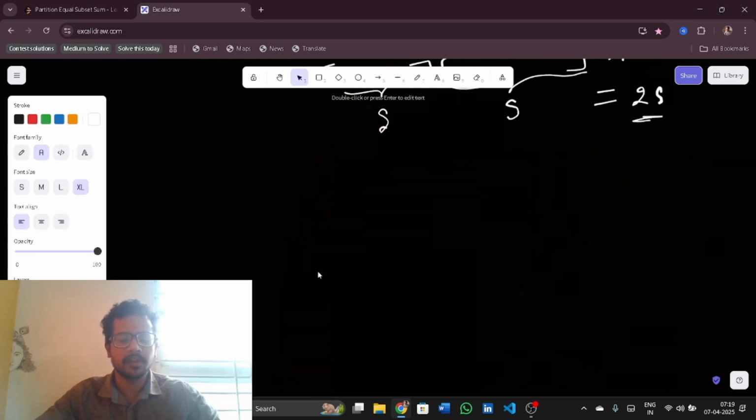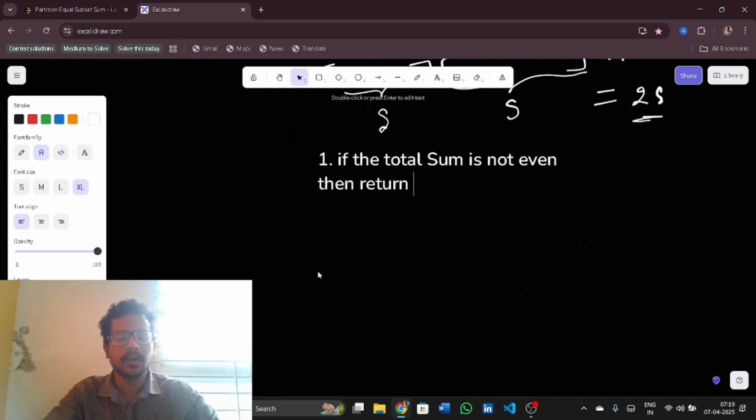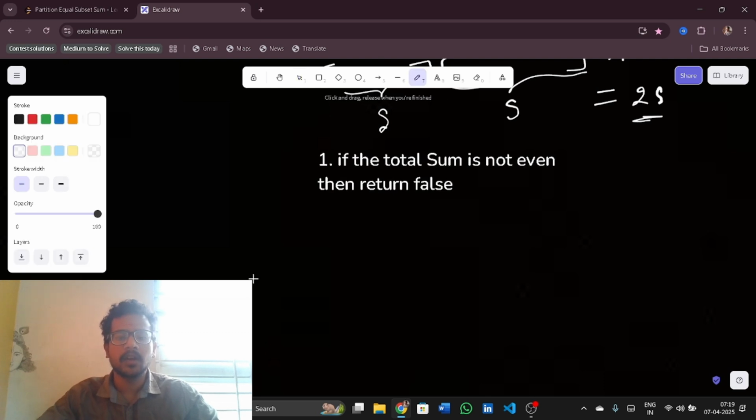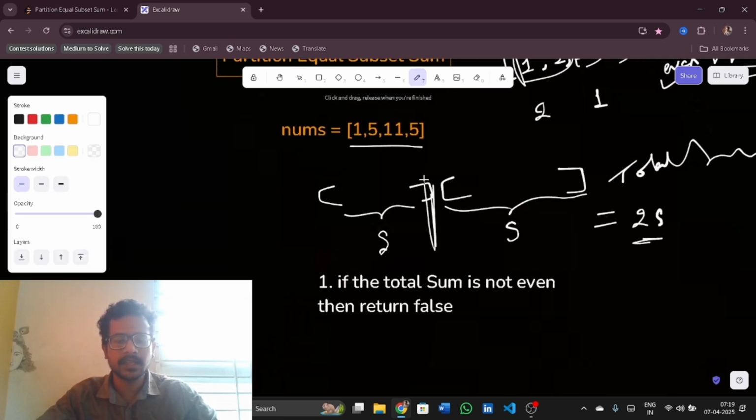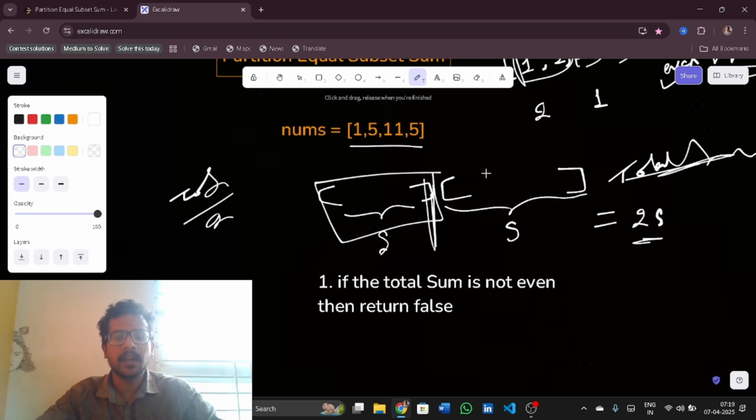So the first observation is, if the total sum is not even, then return false. Now I have something like s, which is 2s by 2, something like total sum by 2. Now if I find this subset, then there is no need to find the second subset. Why?